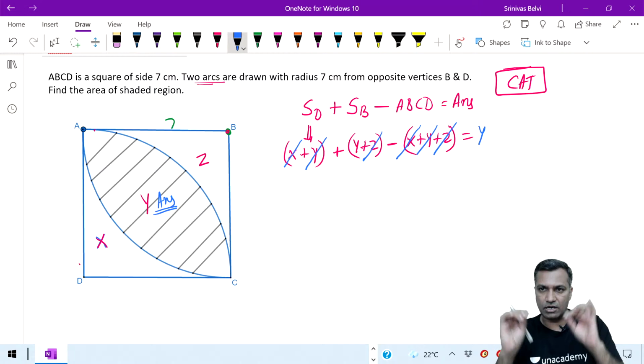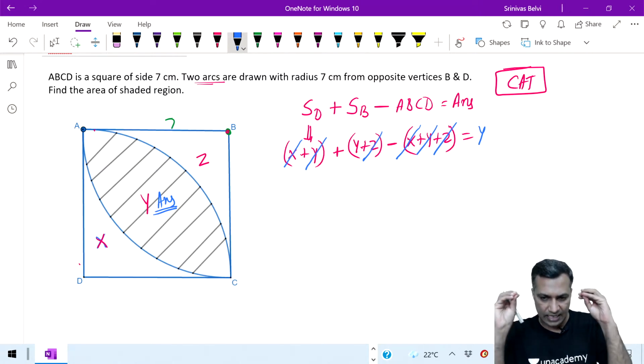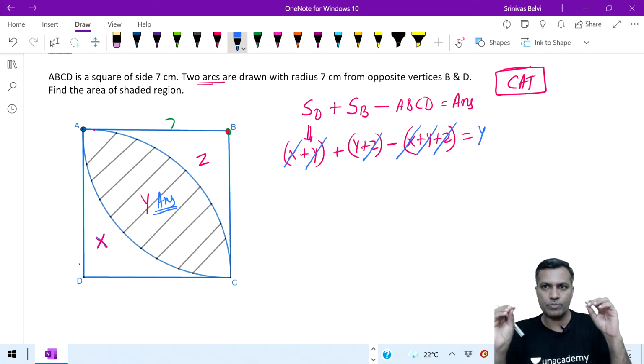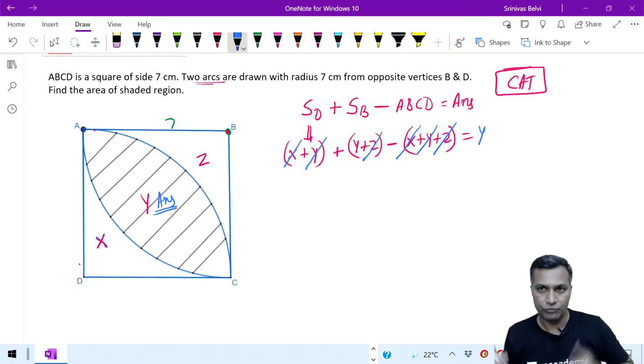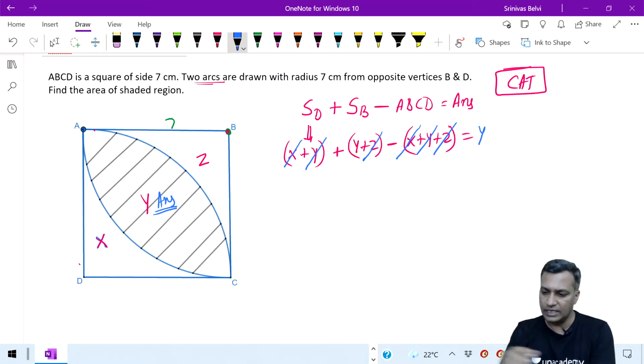So in the CAT, technically what happens is there won't be a direct way to figure out certain things. We may have to go a little roundabout before we find certain answers. We might have to go a little roundabout. Sure. All right, this is the idea. So execute this particular idea.